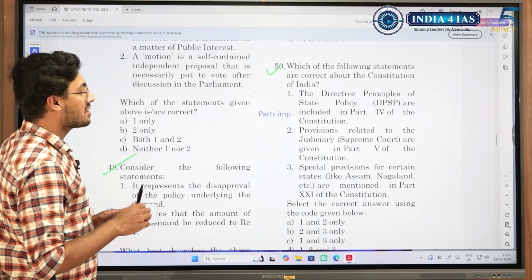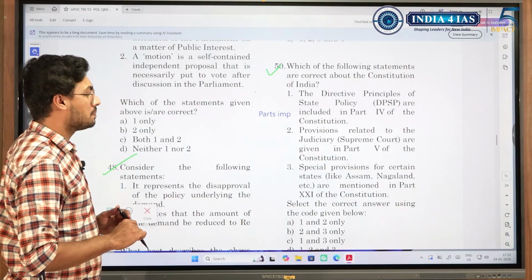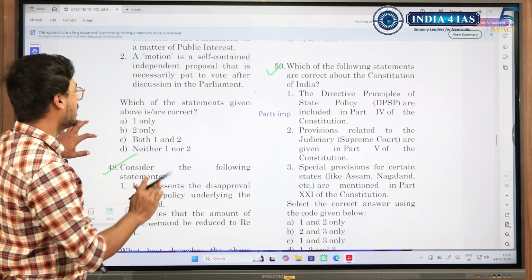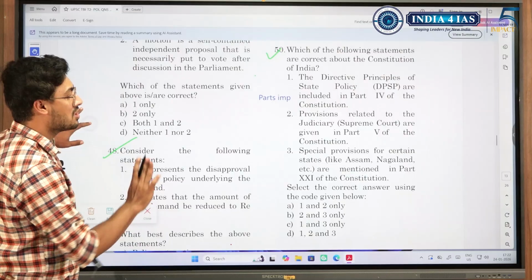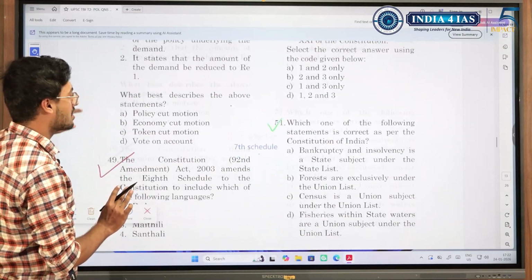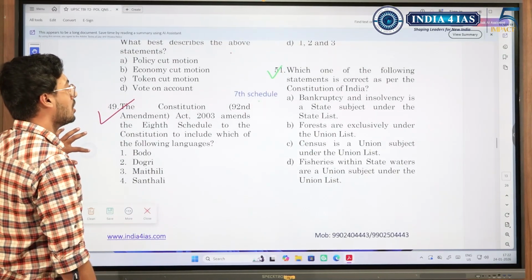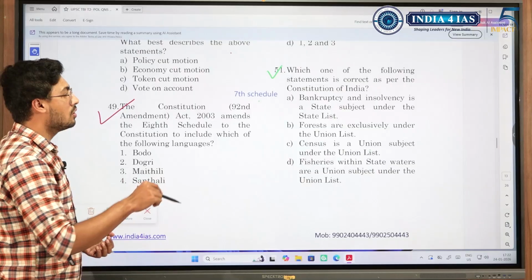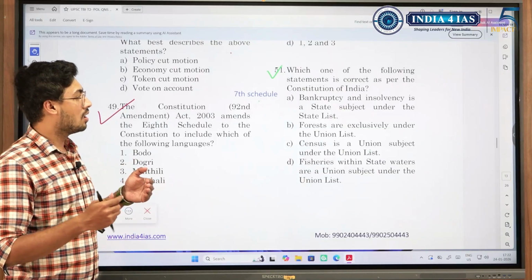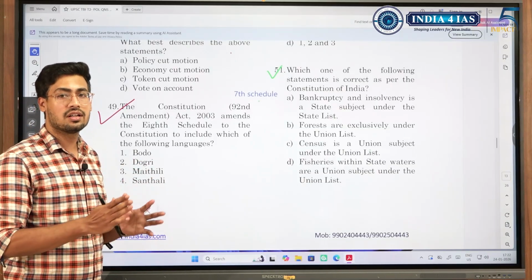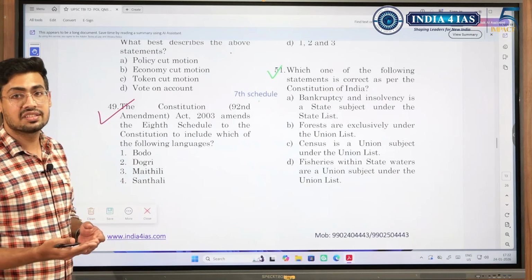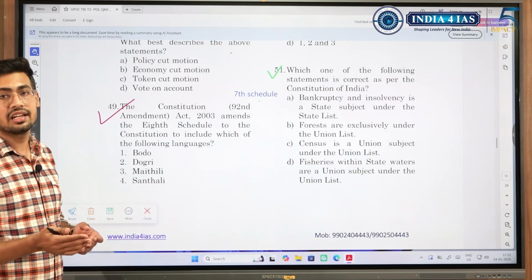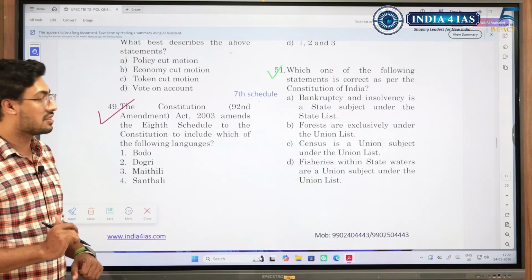Then, which of the following statements are correct about the Constitution of India? Again, highlighting, you need to know the important parts of the Constitution. Here they have given the provision and the part. It is a simple question. Moving on. Again, here 7th schedule. In 7th schedule, the power of legislation is divided between the central list, state list and concurrent list. So what are the topics that come under state list, concurrent list and central list?